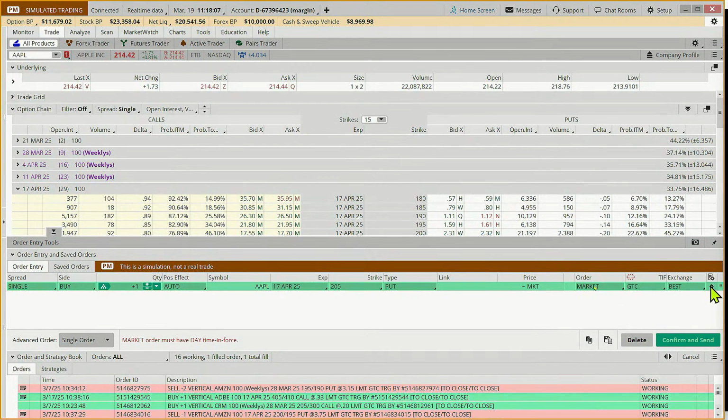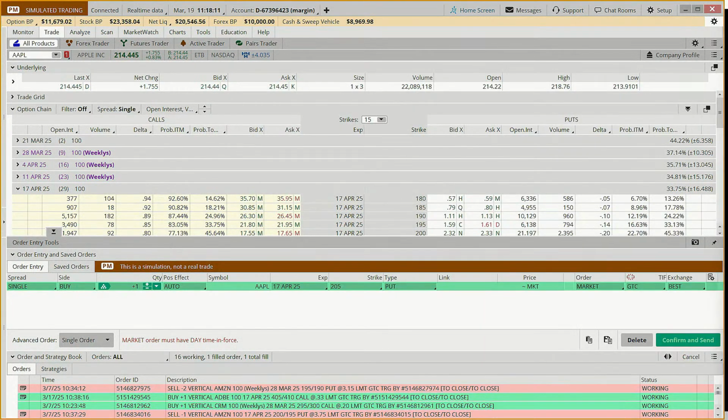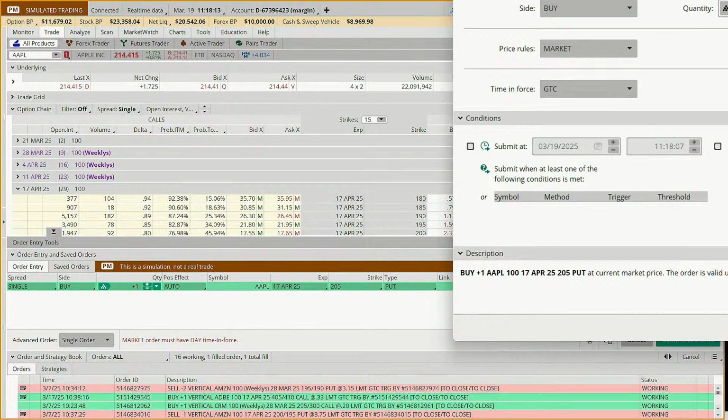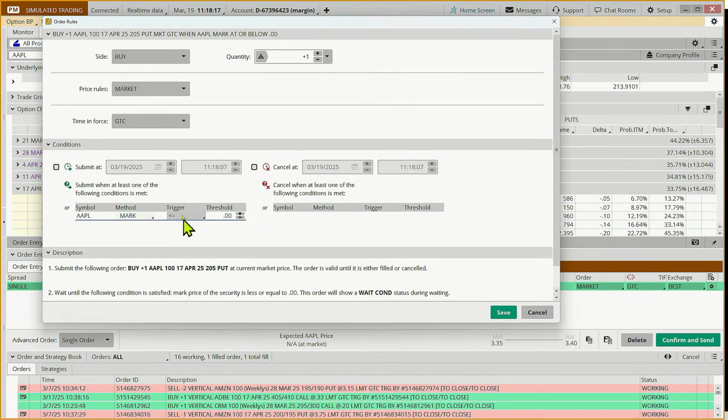And it's conditional, based on if the price of Apple goes at or below 213.71, then we want to buy this put. If it doesn't go below that, then we have saved ourselves from placing a trade that would not have worked out.